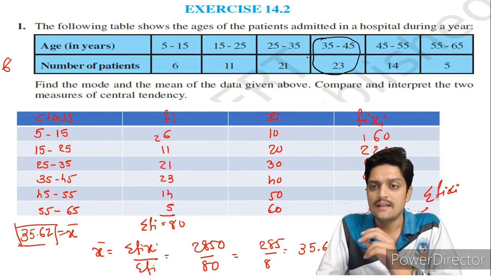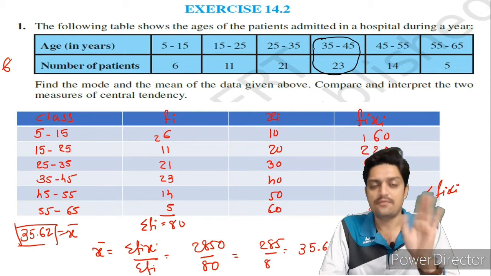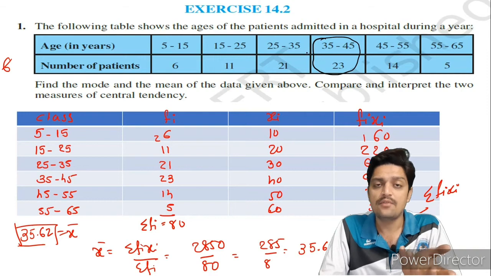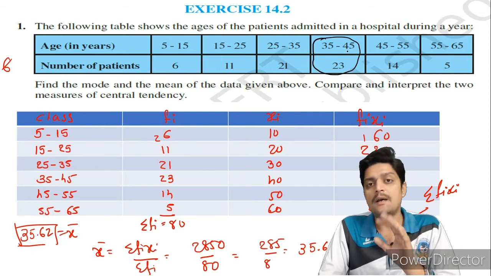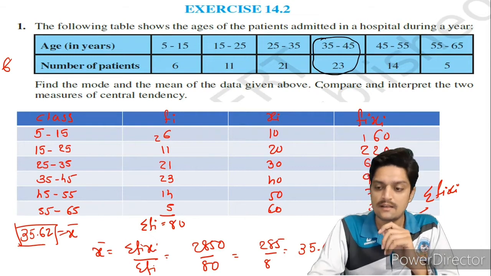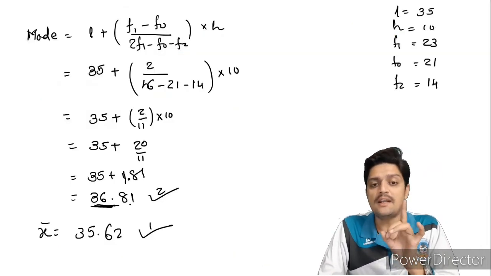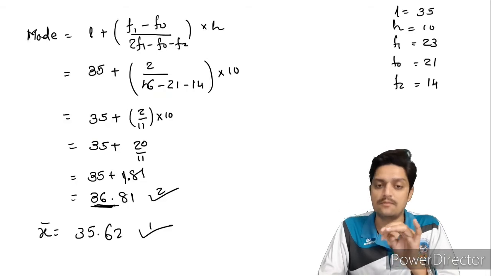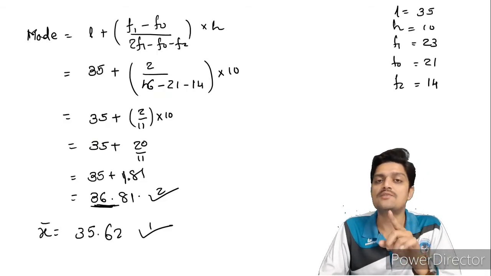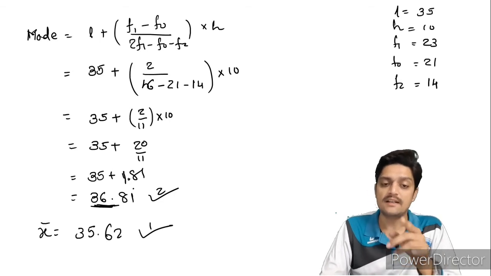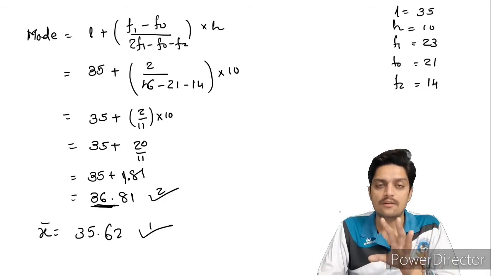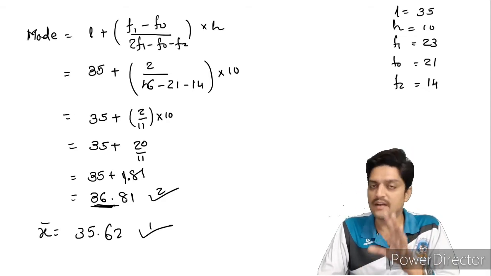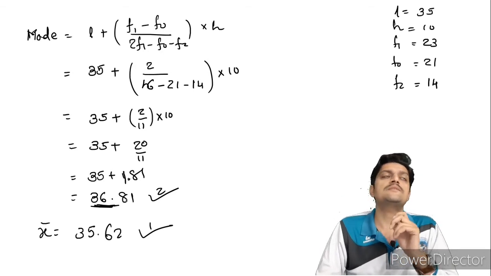So in this situation some can be 35 years and a few months, 36 years and a few months, 37 years and a few months, like that, up to 44. So the age of the maximum number of people was 36.81. This 81 is in decimal point. If you want the proper answer, then this decimal point you have to convert into months. 0.80 means 80%.